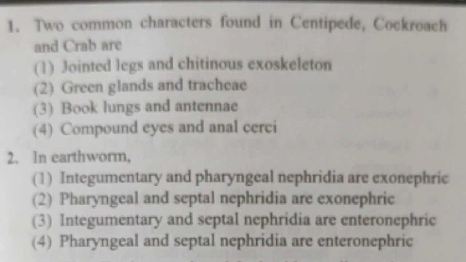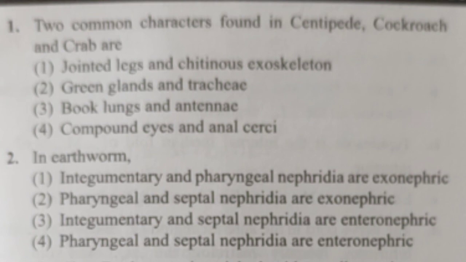Next, level 2, first question we have here is: two common characters found in centipede, cockroach and crab are. First, it is given jointed legs and chitinous exoskeleton, then green glands and tracheae. Third is book lungs and antennae. Then the fourth option is compound eyes and anal cerci.